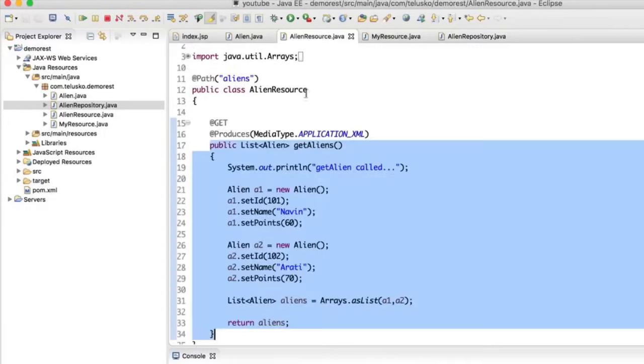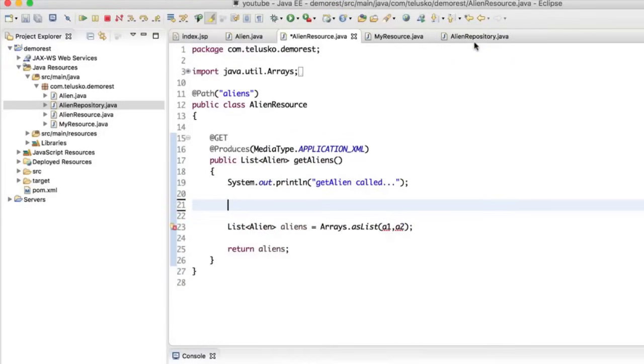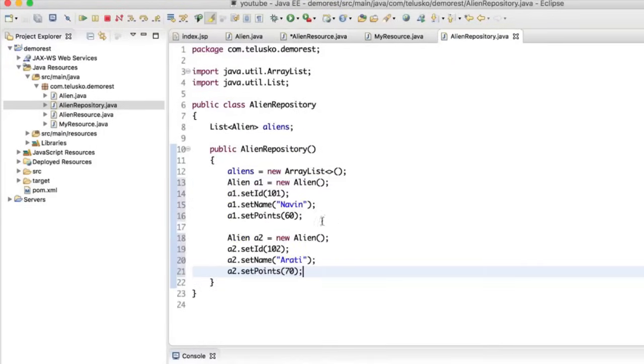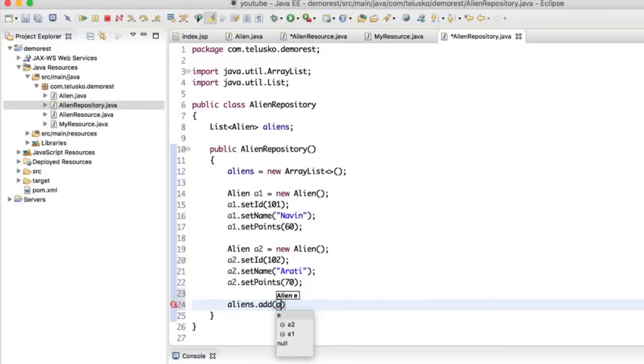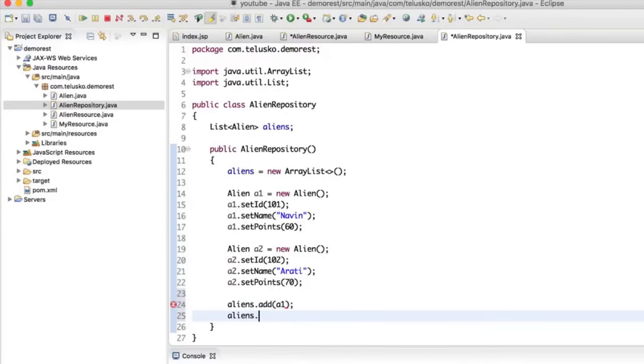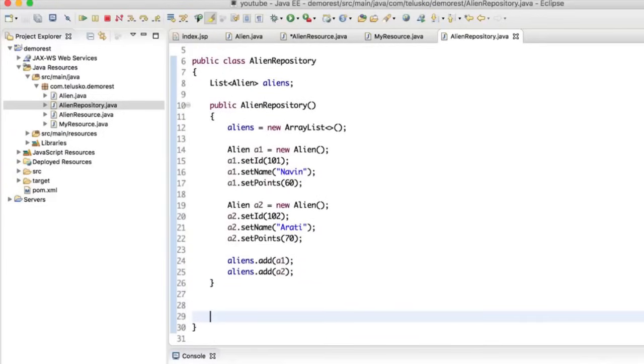So what I will do is, the aliens which you created here, we will cut this part and put it here in the AlienRepository, right? So we already have 2 aliens here, and let's add these 2 aliens to our list. So we'll say aliens.add(a1), and aliens.add(a2). Now, if you want to fetch these aliens, of course you will get these 2 aliens, or maybe you want to add some more aliens, you can do that, right? It is available for you.